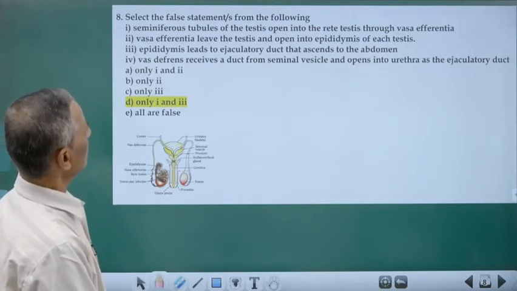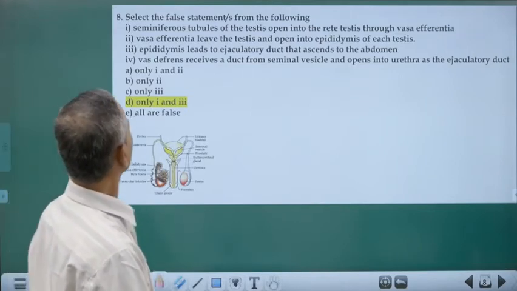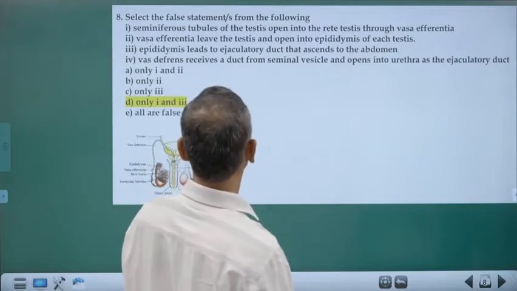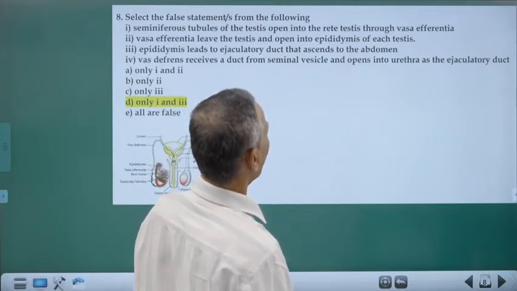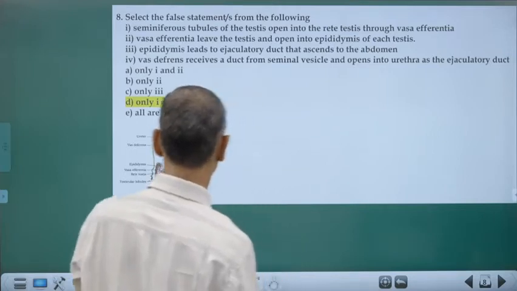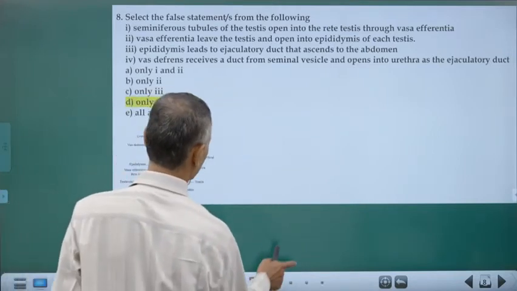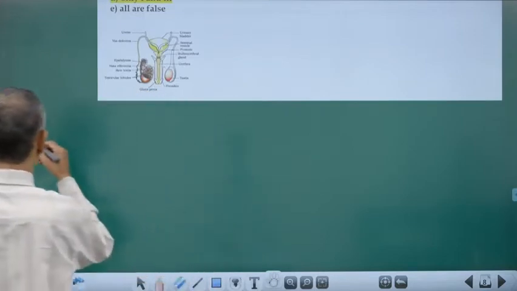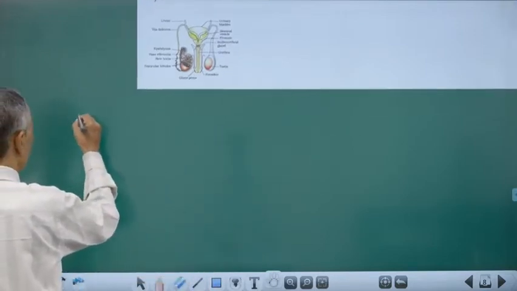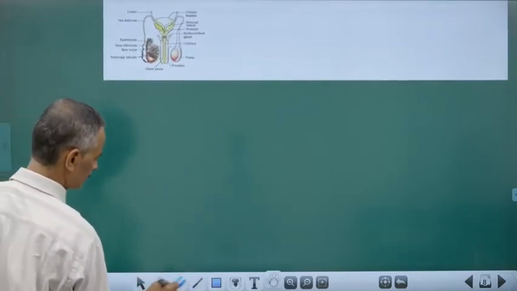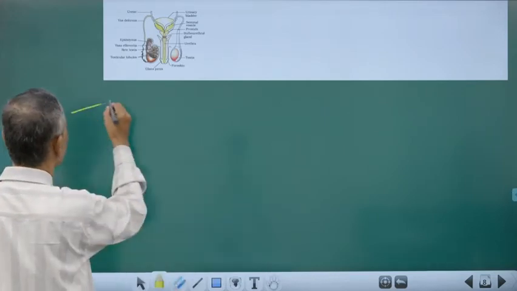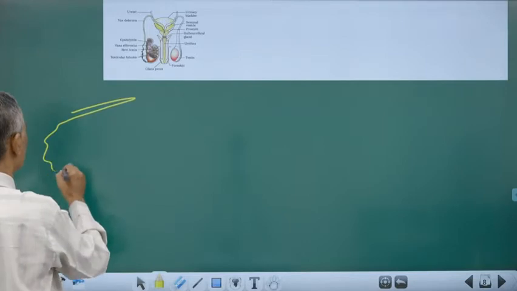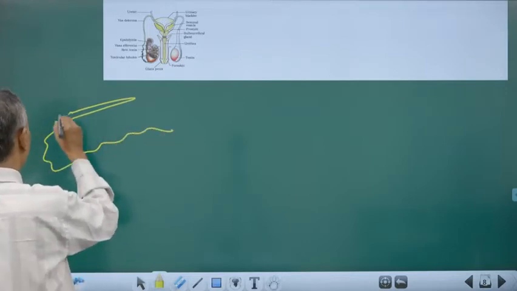False statement from the following. Seminiferous tubules of the testis open to the rete testis through vasa efferentia. You should understand, each seminiferous tubule is a C-shaped tube, only diagrammatic representation.